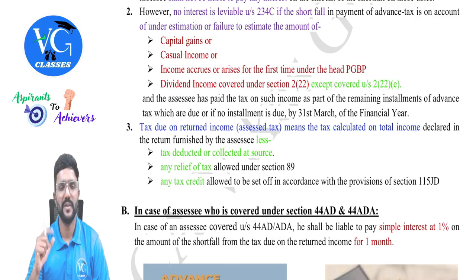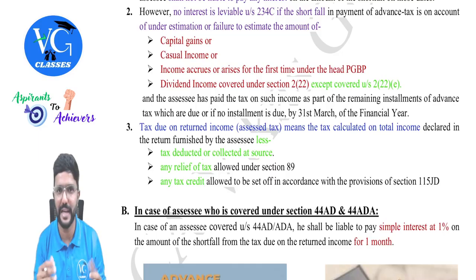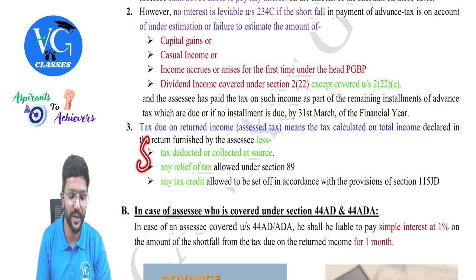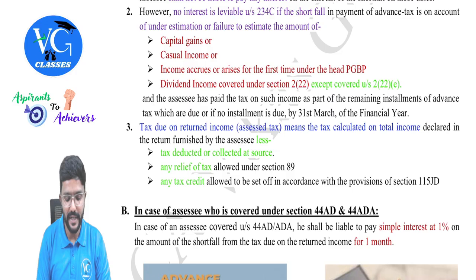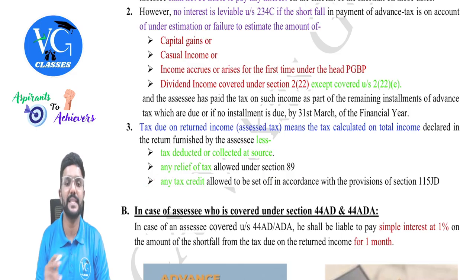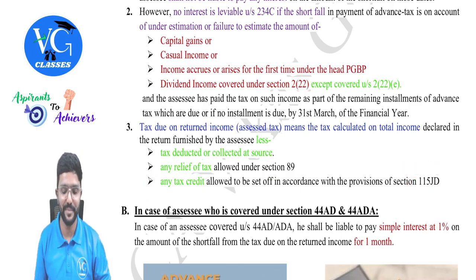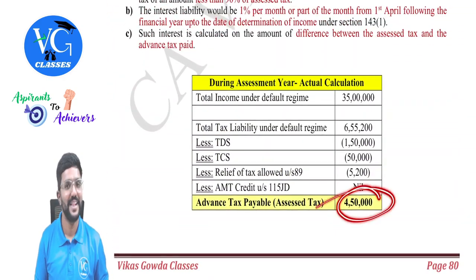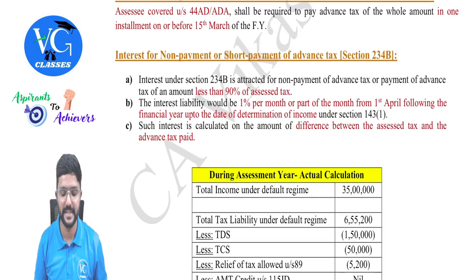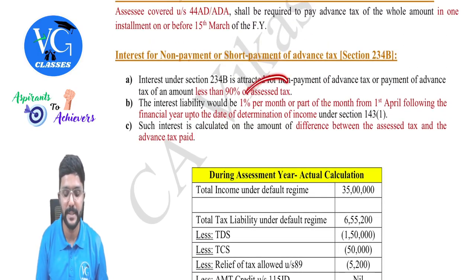Tax due on returned income, which is also called assessed tax, means the tax calculated on the total income declared in the return furnished by the assessee. That means actual calculations, because actual calculation only you will disclose in the returns. Less means the following you will deduct: TDS or TCS, any relief of tax under section 89, then any tax credit allowed to be set off in accordance with the provisions of section 115JD. It is nothing but whatever we discussed here, along with an example I have given. Here they use the word assessed tax.